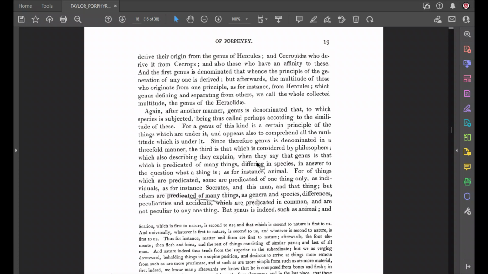In the next paragraph, he gets to the third idea expressed by genus. He says, again, after another manner, or in another way, genus is denominated that to which species is subjected. That to which species is subjected. So, here's a big category of things, a class of things.